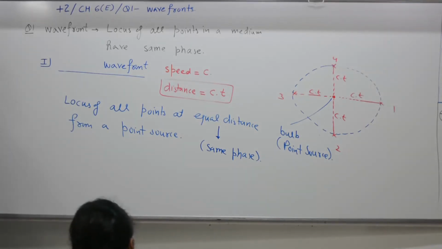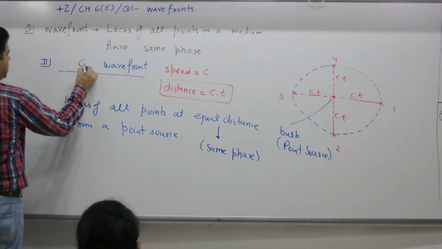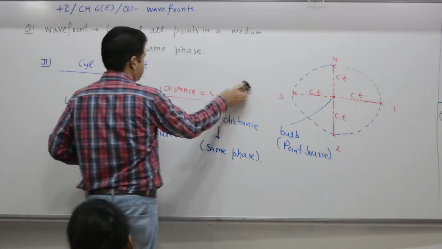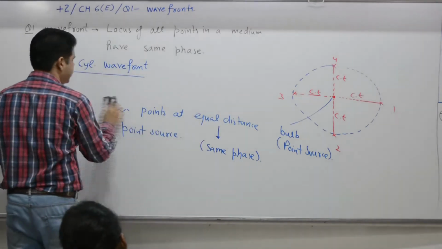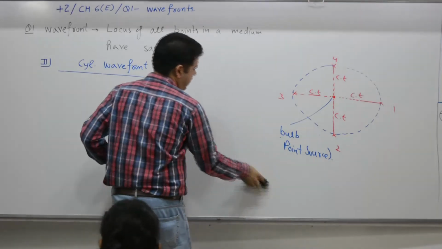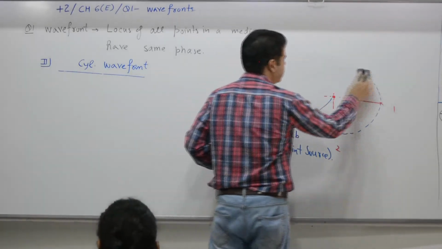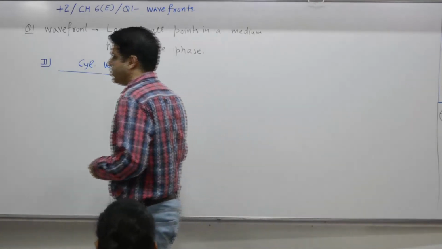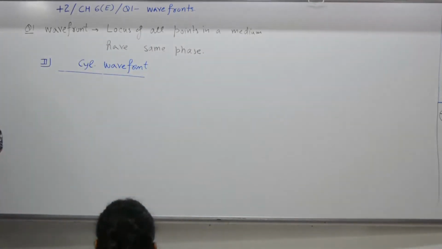Two is what? Cylindrical wavefront. Yes. Tube light. It has some length. It is in the form of a cylinder. We call this a line source.